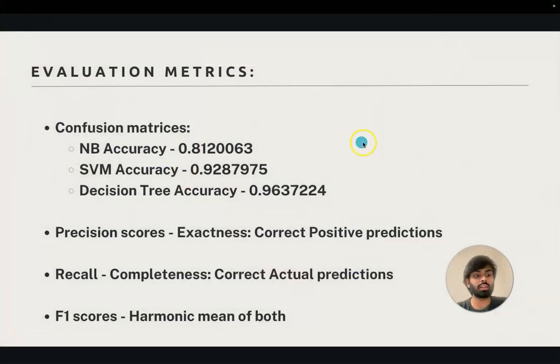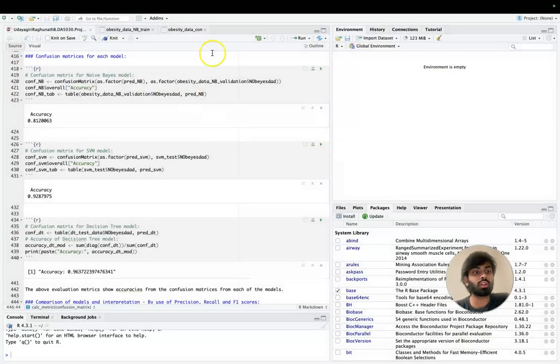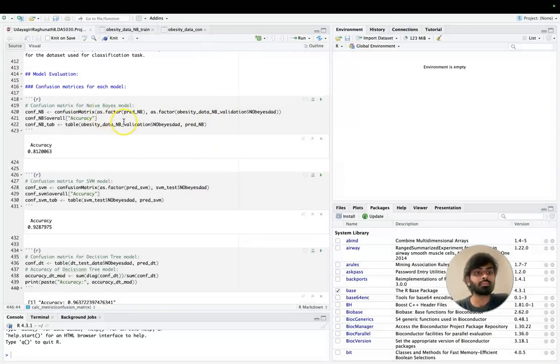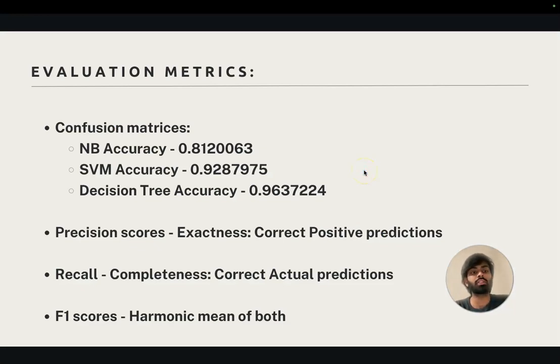Coming to the evaluation metrics, I used confusion matrices, precision scores, recall, and F1 scores. Confusion matrices allow us to simply visualize the accuracy of the prediction, as shown here for naive Bayes, which is reasonably okay. But the support vector machines and the decision tree models gave very high and impressive scores of 93% and 96%. The decision tree accuracy of 96% did raise concerns that there might be model overfitting issues.